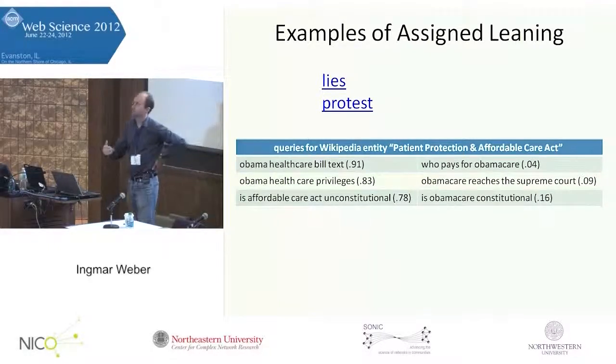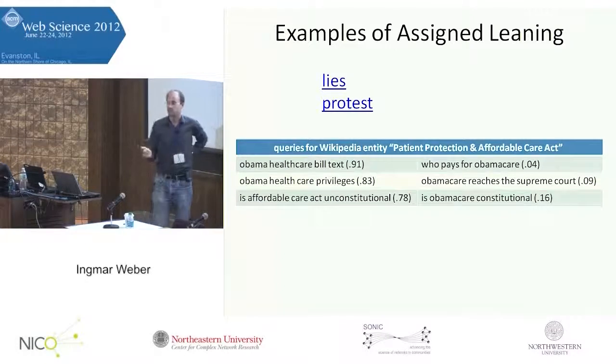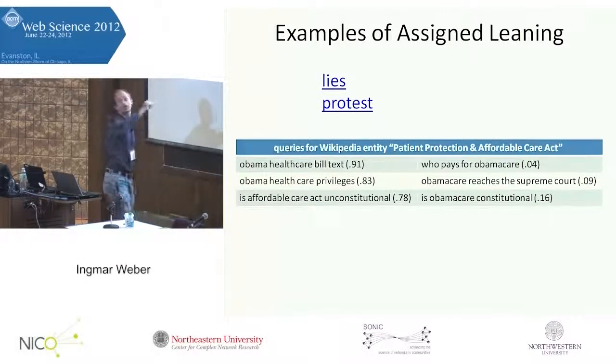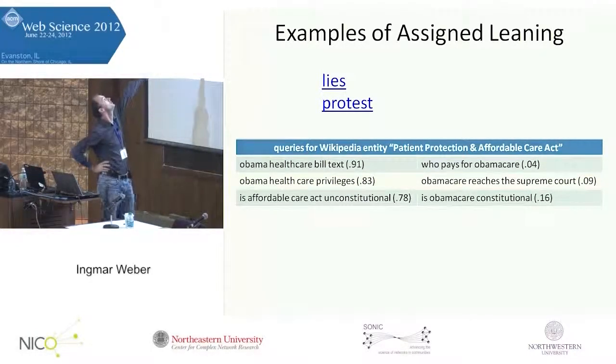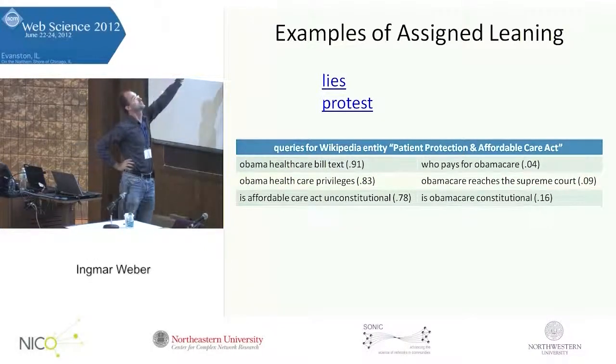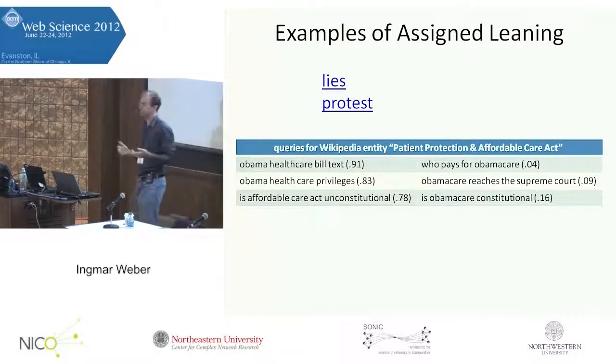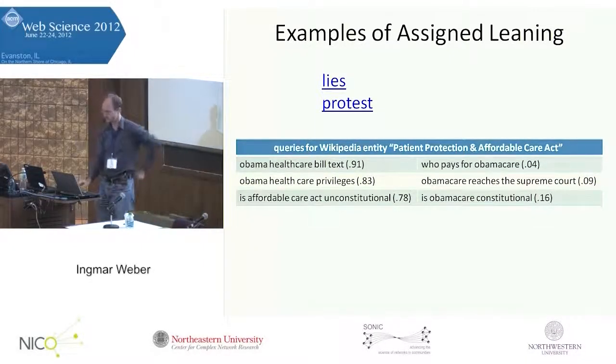For the paper and for the analysis, not for the demo, we also group things by Wikipedia entity. I can later maybe explain how exactly we do this. And sometimes you see funny things. For example, if you look at the last example, you'd see that you have the same concern being picked up on either side, but framed differently, right? The left is worried, is Affordable Care Act unconstitutional, whereas the right is worried about, is Obamacare constitutional? It's the same concern, but you see this framing coming in, which is kind of interesting.